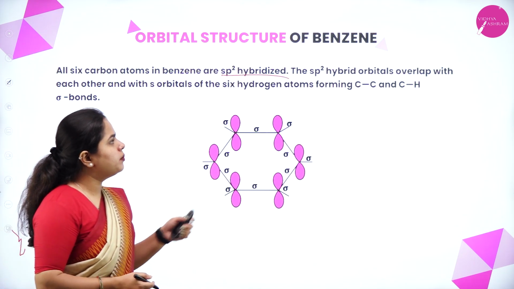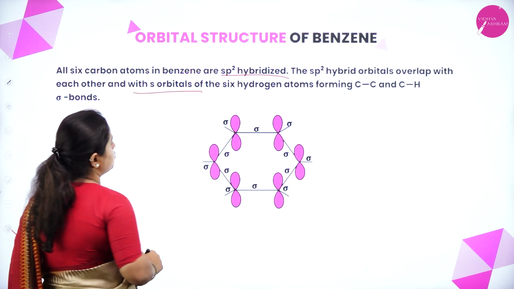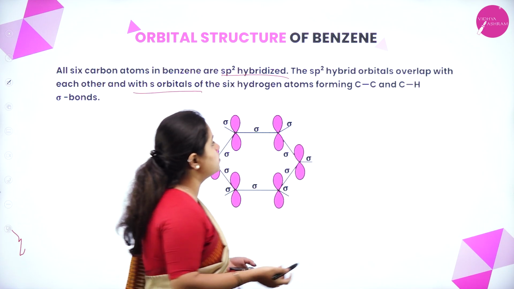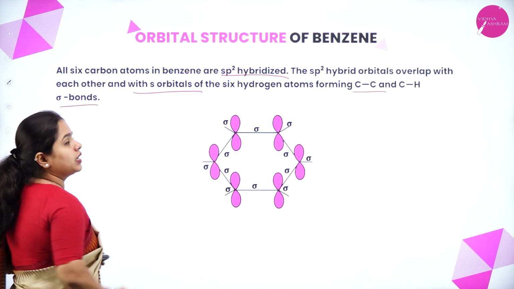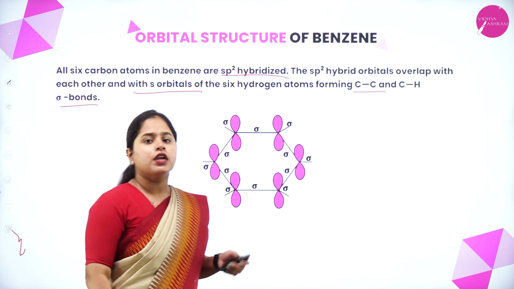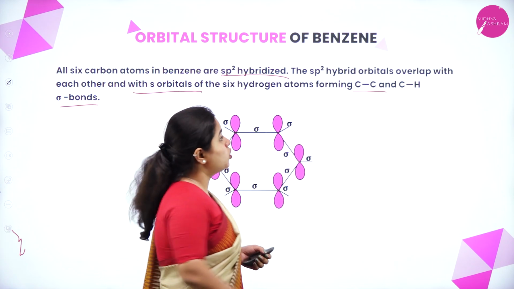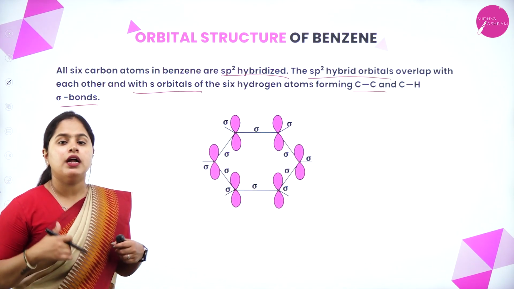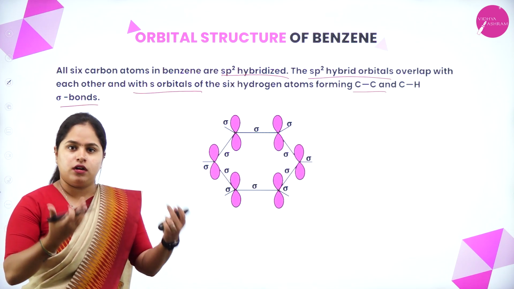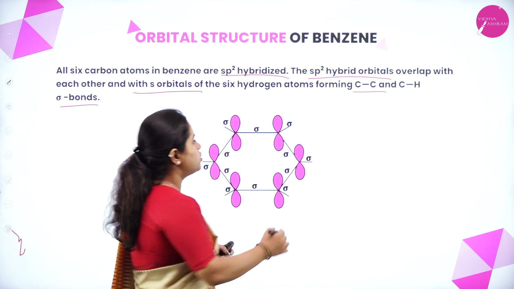The sp2 hybridized orbitals overlap with each other and with s orbitals of 6 hydrogen atoms forming carbon-carbon sigma bonds and carbon-hydrogen sigma bonds. So it forms sigma bonds. As you can see here, the sp2 hybrid orbitals will overlap with the orbitals of hydrogen atoms and form sigma bonds. So what does that mean?